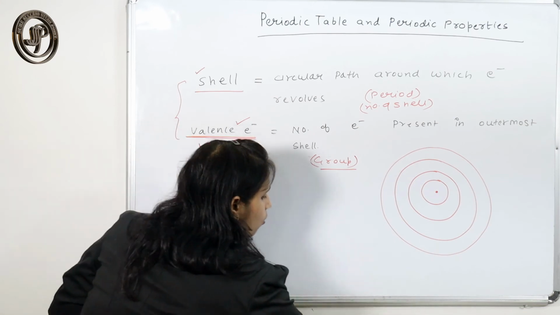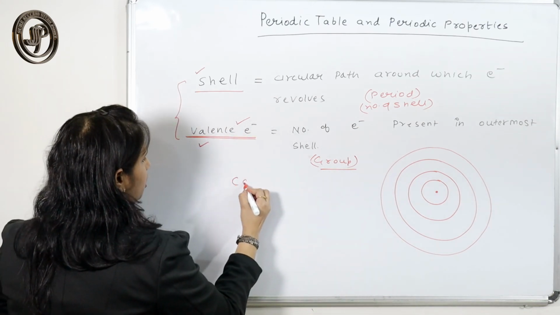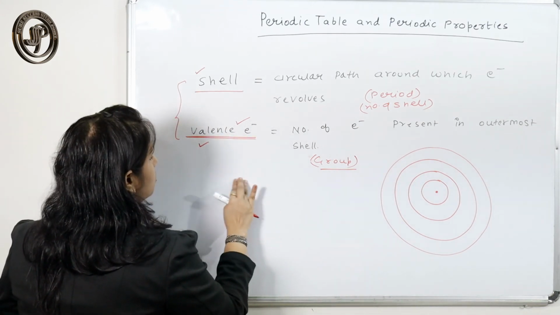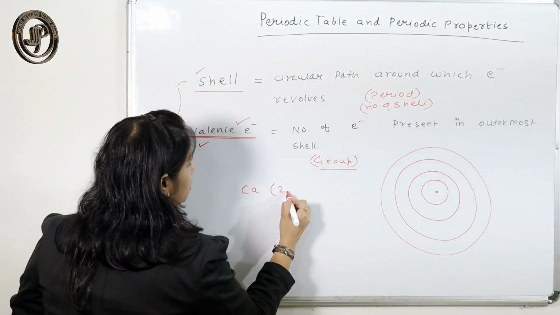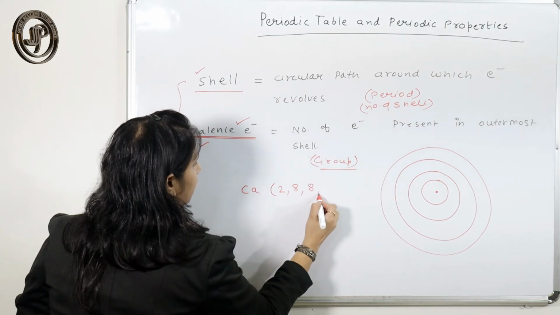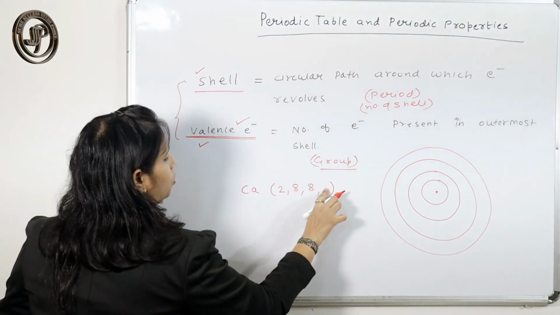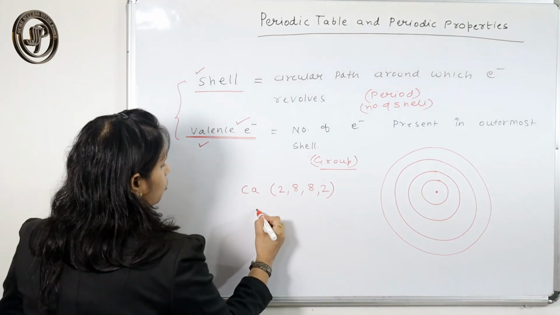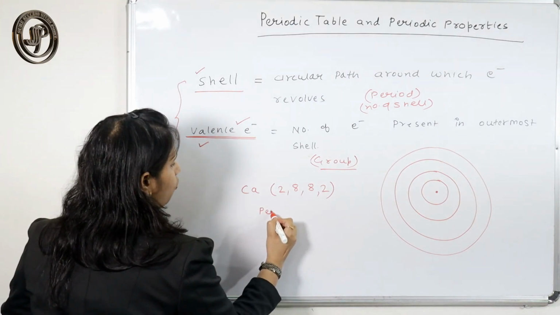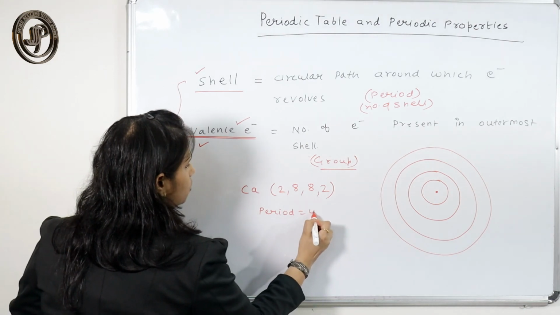Now suppose I take calcium. Its configuration is 2882. The number of shells is 4, so the period is 4.